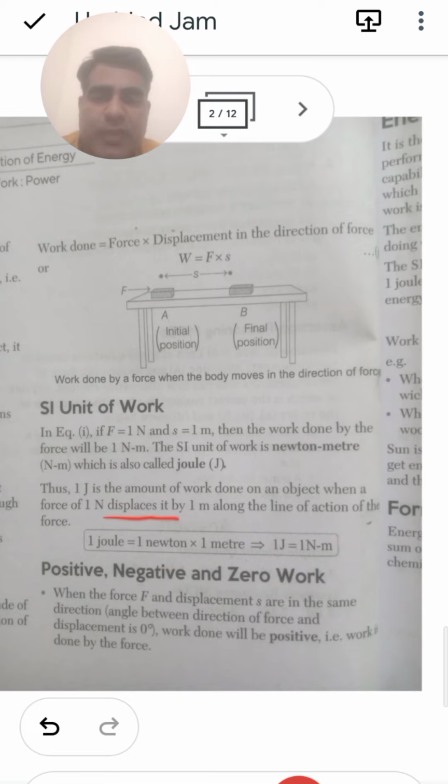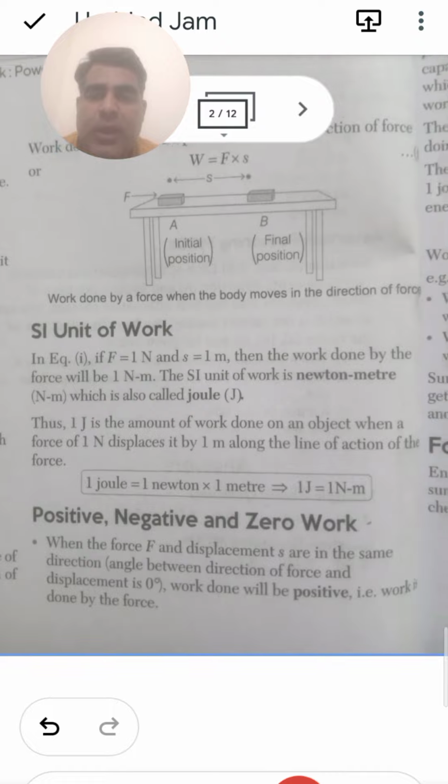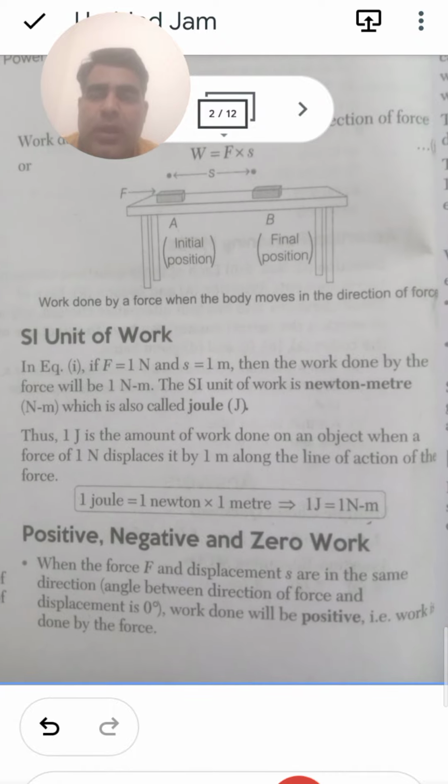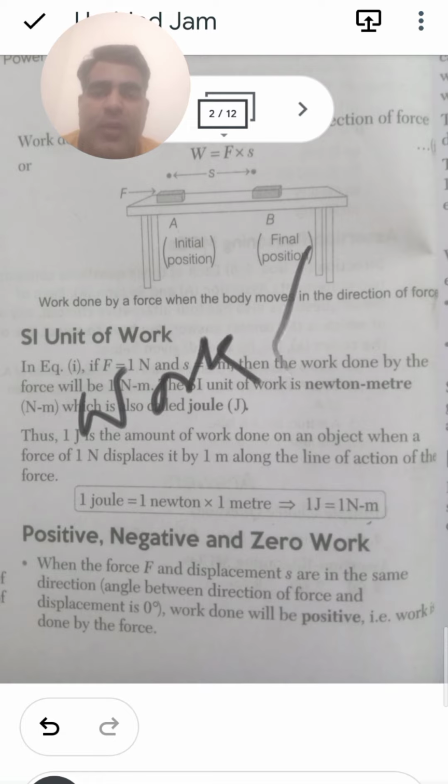So 1 joule is the amount of work done on an object when a force of 1 Newton displaces the object by 1 meter. Now, when we are reading about this, we can say that work done is further divided into 3 types.